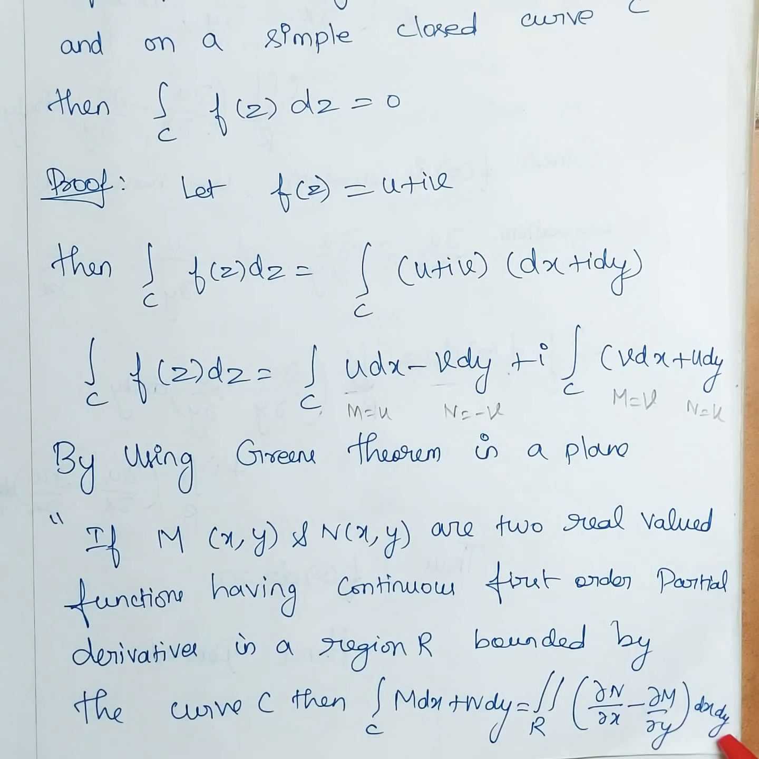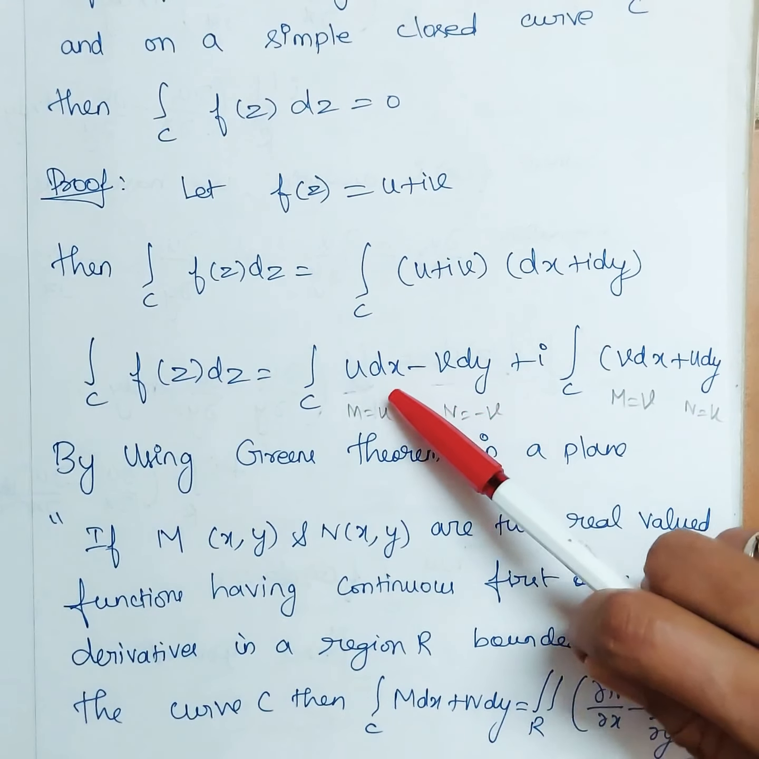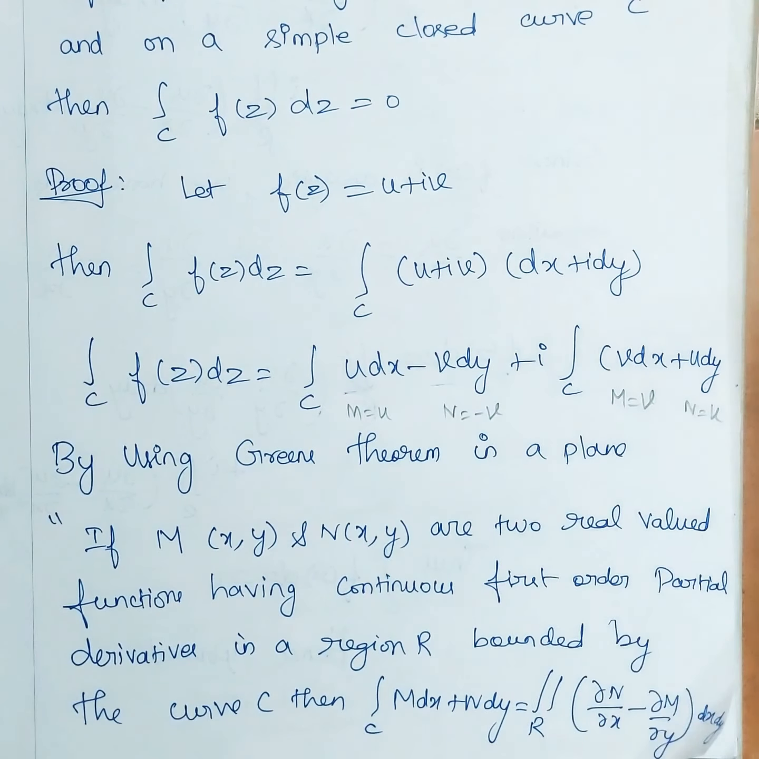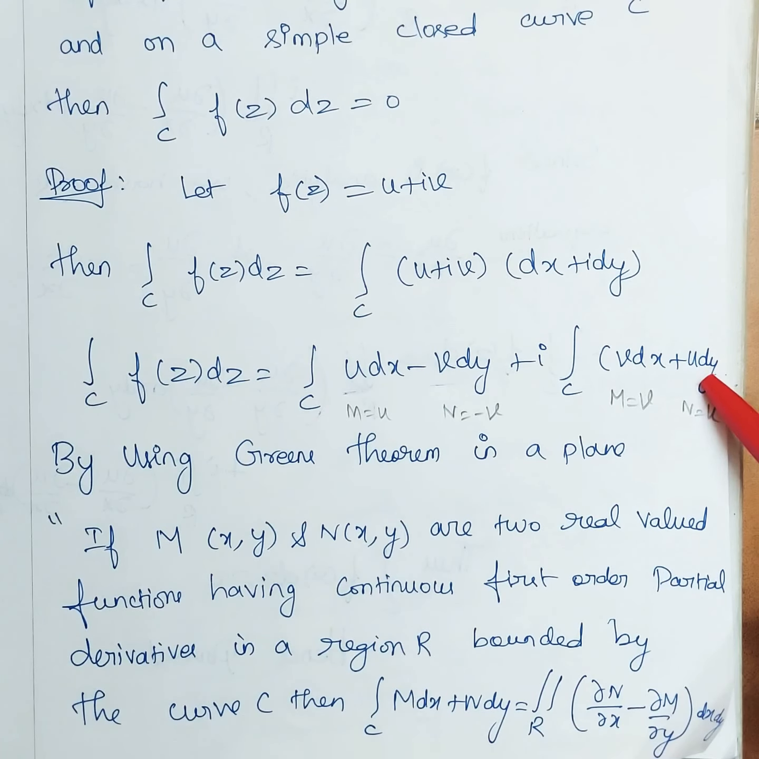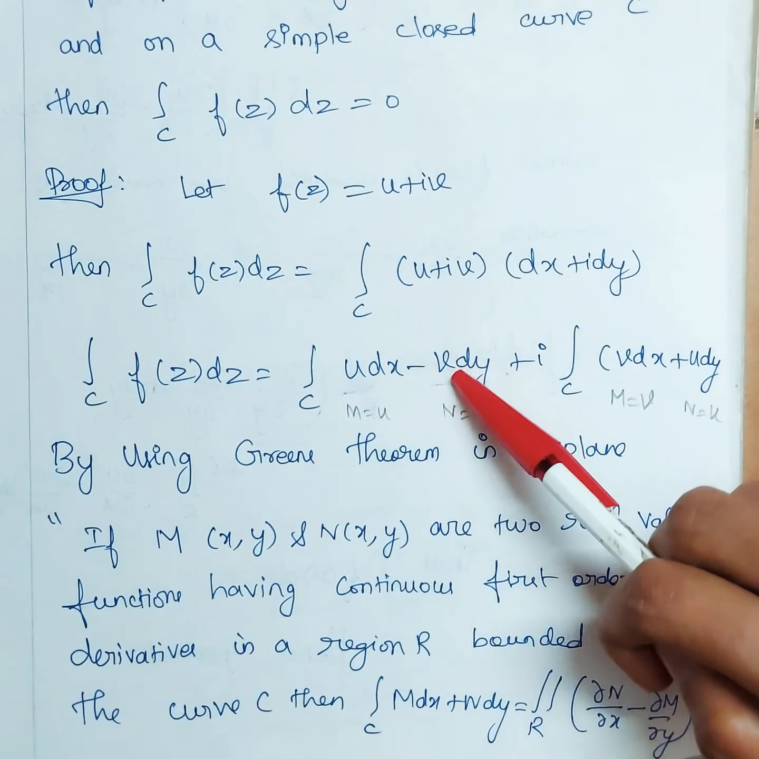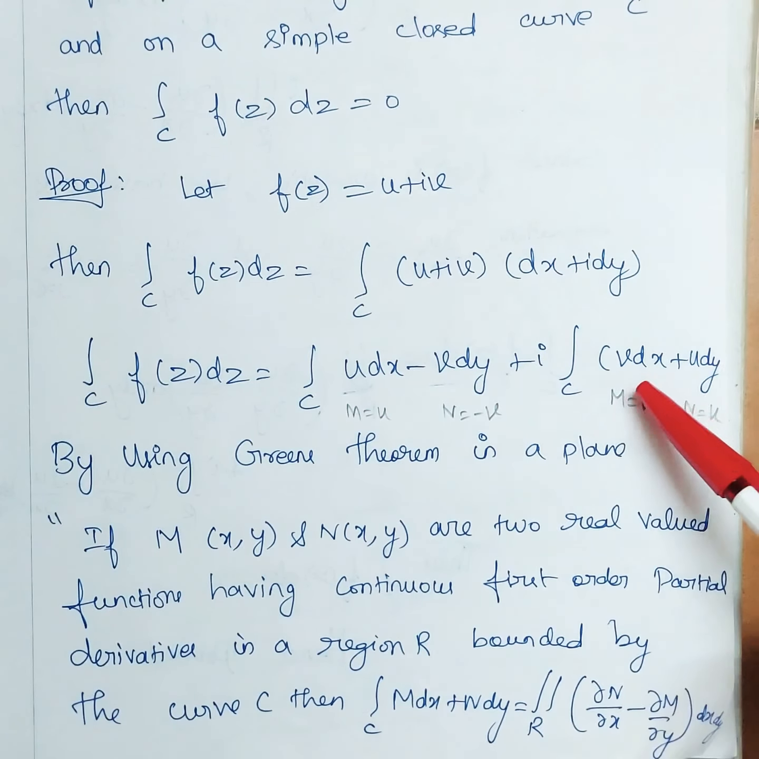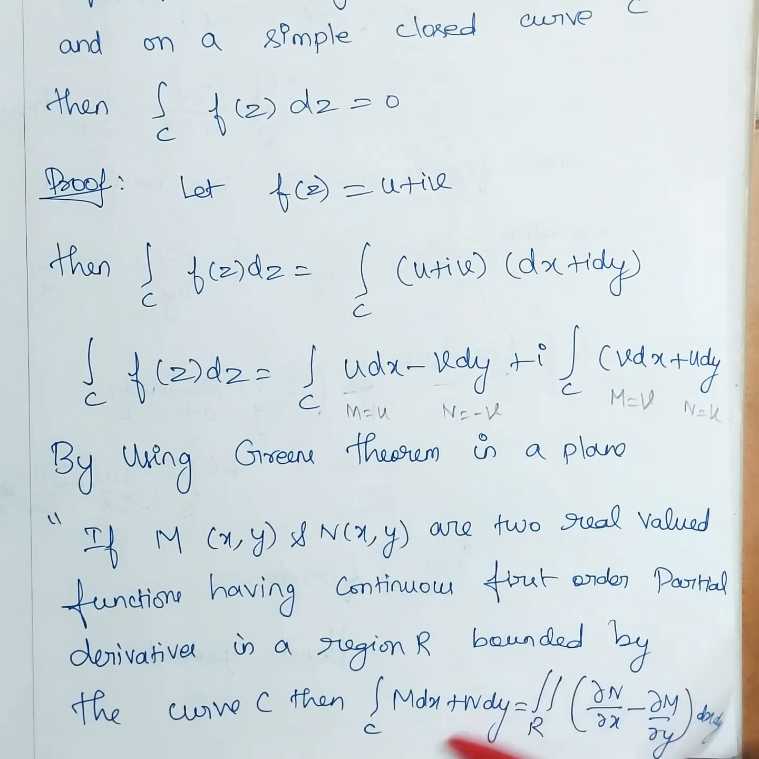Okay. So if you see Green's theorem, this side is M dx plus N dy. We are going to apply Green's theorem over here. This is M dx plus N dy. In the first case, M is u, N is minus v. We are going to apply Green's theorem for this. Same way, plus i into, here M is v and N is u. So this side we have got.